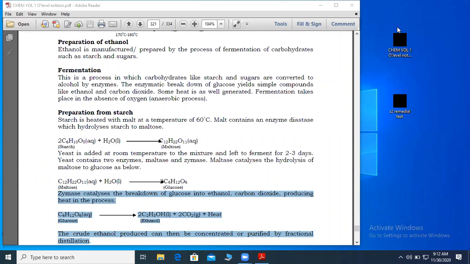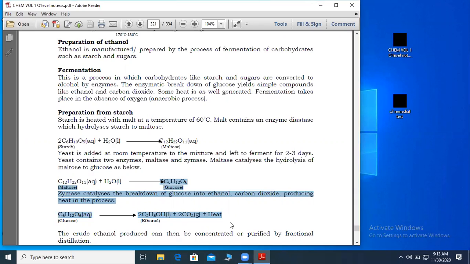I think I told you to come along with the questions which I gave you in the assignment. So our first question was asking you to briefly outline how a sample of concentrated solution of ethanol can be prepared by fermentation of glucose. So the question wanted you to start from fermentation of glucose. After obtaining this glucose, how do you continue and get ethanol?